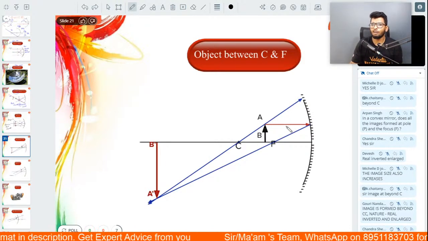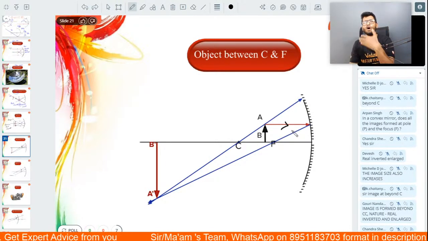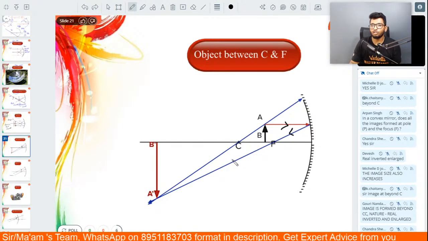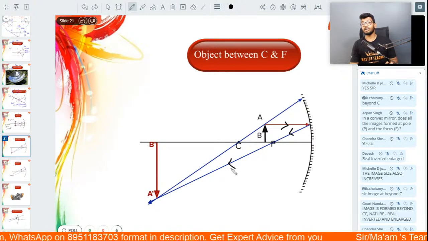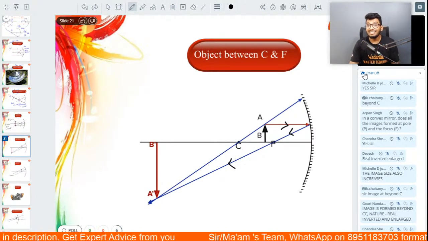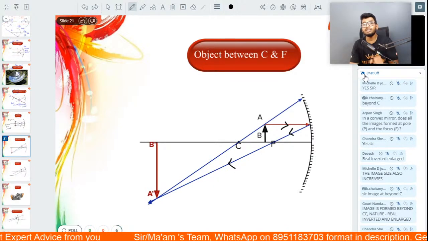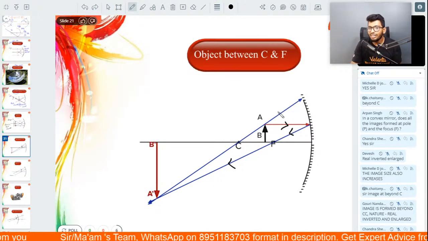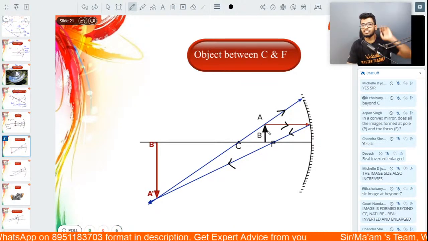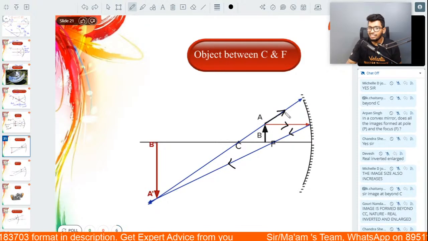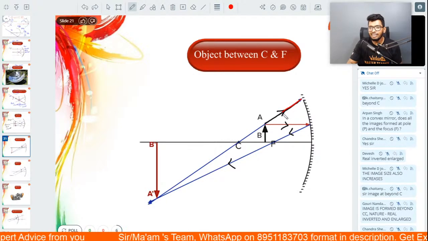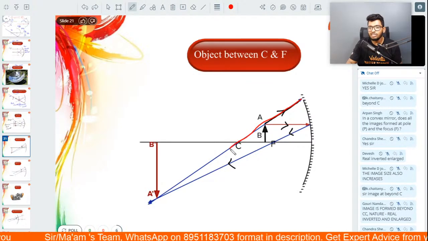First one is a ray of light parallel to principal axis. As always, that always remains same. A ray of light parallel to principal axis after reflection passes through the focus. One more ray of light I'm going to take, but this time passing through the center of curvature. But here's the thing. The center of curvature is behind the mirror. So here's what you're going to do. You're going to take a ray of light that is passing through the center of curvature like this. So initially this ray of light will fall on the mirror. It gets reflected back and retraces the exact same path.